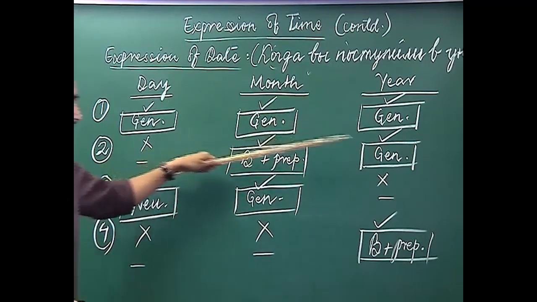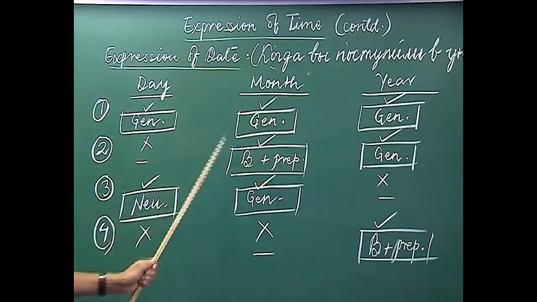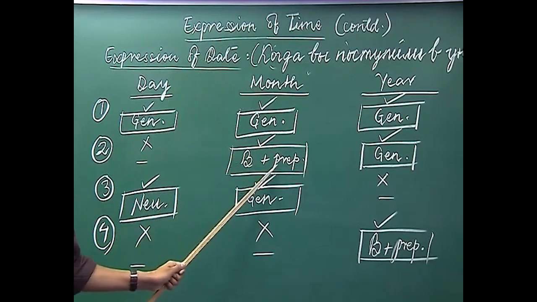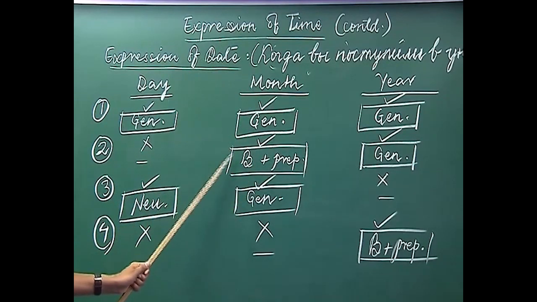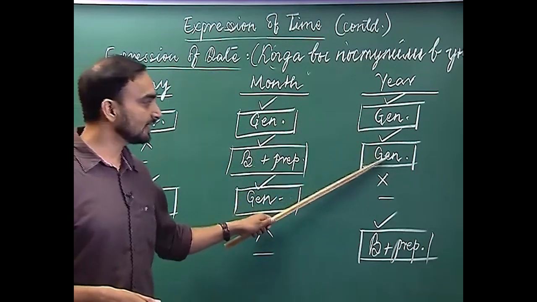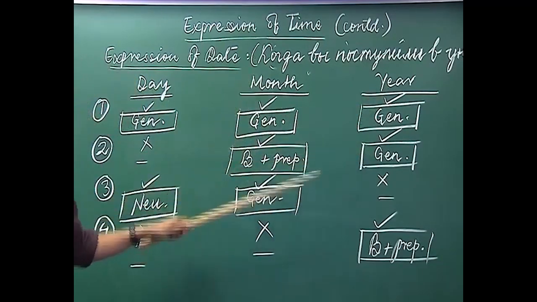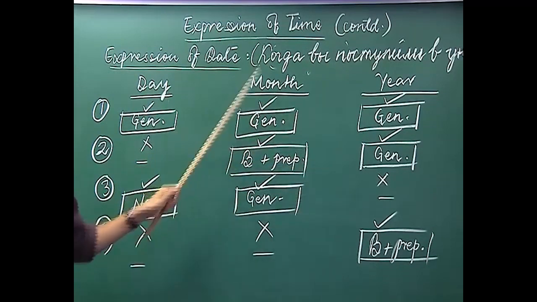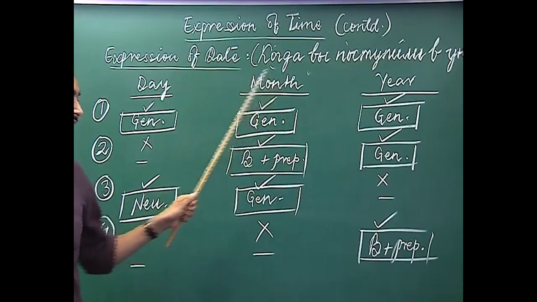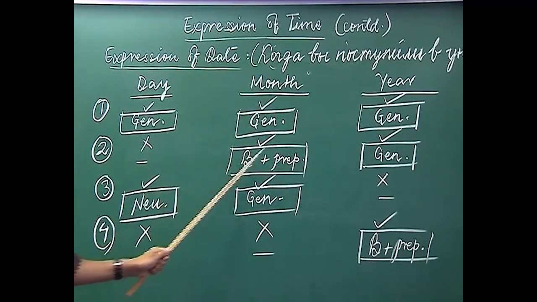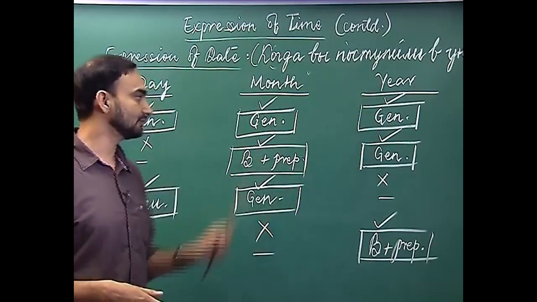If we are doing that, then we have to use the month in the prepositional case along with the preposition в, and then the genitive case of the year. Once again I am repeating this: you have to use the prepositional case of the month along with the preposition в, and then the genitive case of the year.